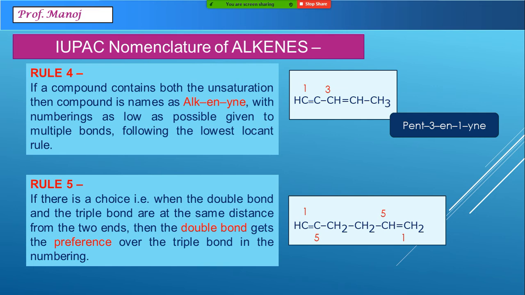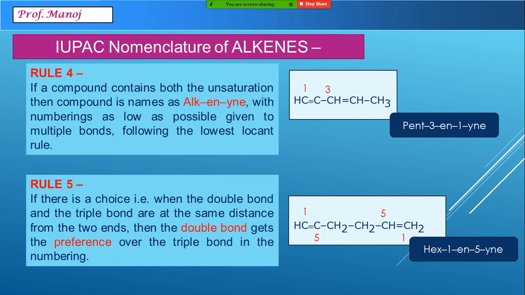So this is a rule to be followed when double and triple bond get the same number from both directions. At that time, preference should be given to the double bond. That means the minimum number should be given to the double bond, and the higher number can be given to the triple bond. So this becomes a 6 carbon atom chain, that's why hex, 1-en and 5-yne.